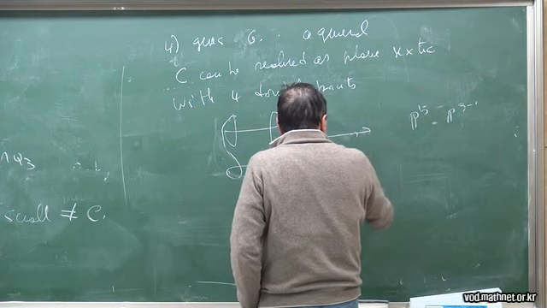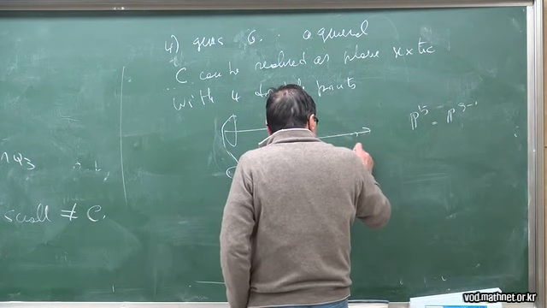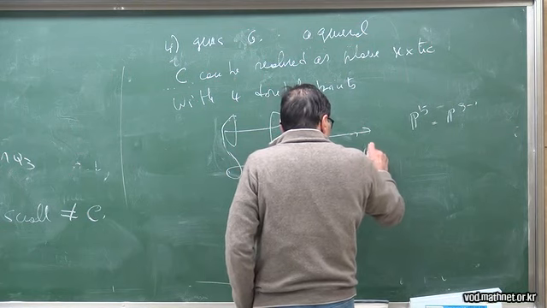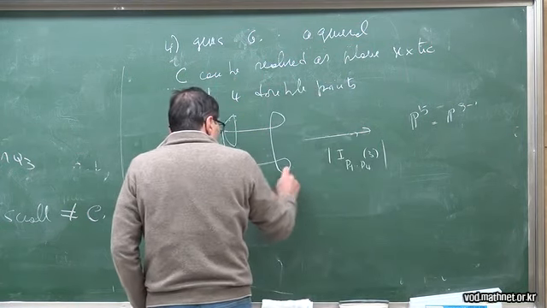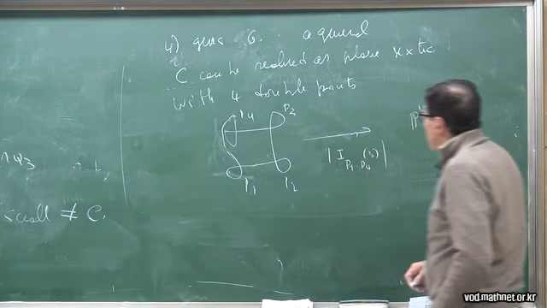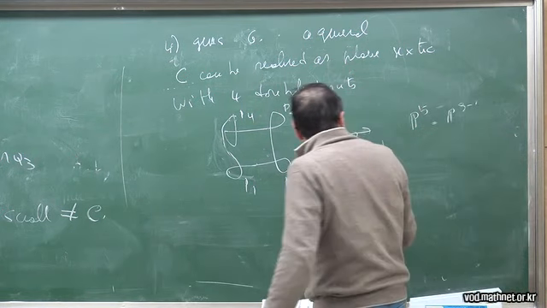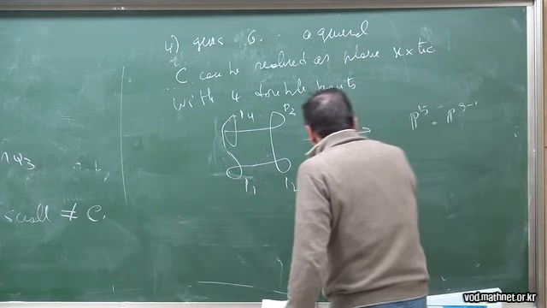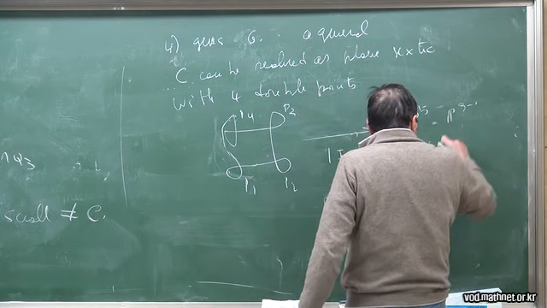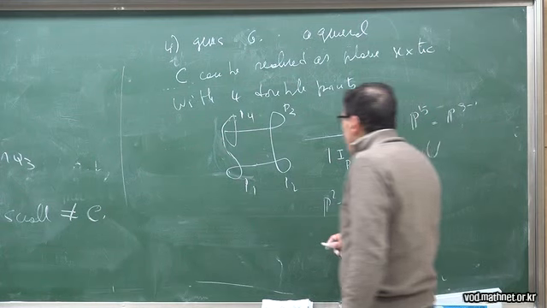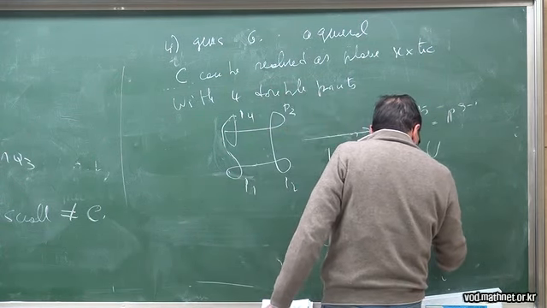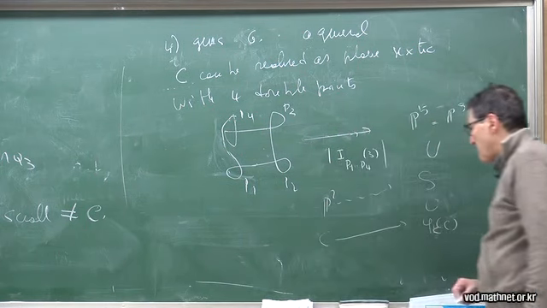So you map here by the linear system of cubics through these points, P1, P2, P3 and P4, and you map P2, so P2 gets mapped to a surface which is a Del Pezzo surface of degree 5, and the curve here gets mapped to its canonical image, which is inside here.